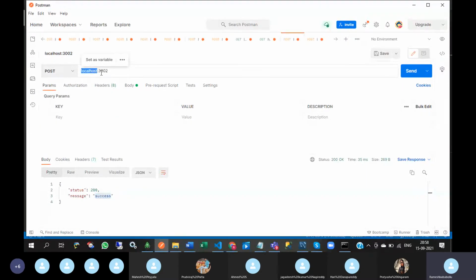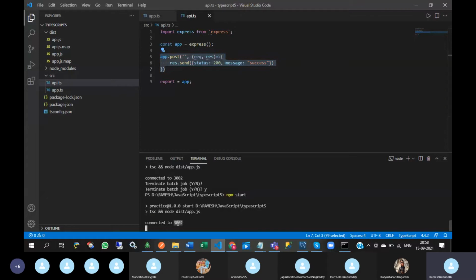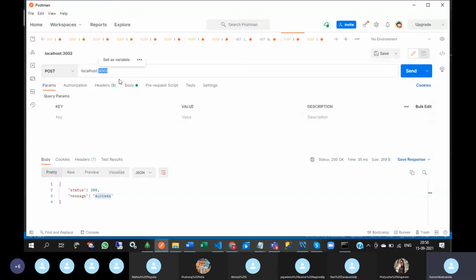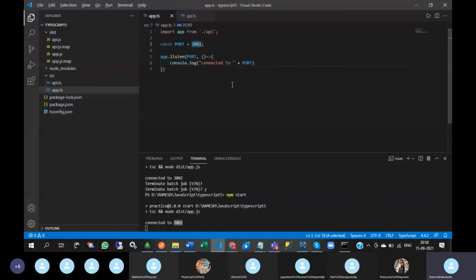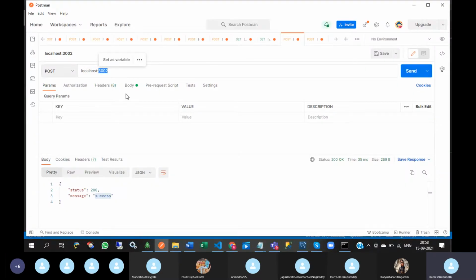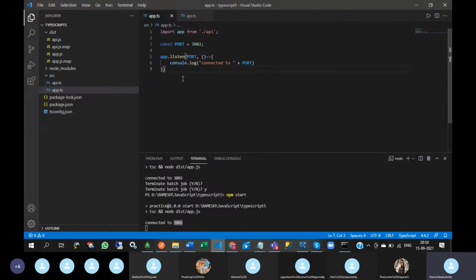Okay, just give localhost colon whatever the port, 3002. If you want to give any other port number, you can give. Okay, but whatever port number you have given in this port variable, that port number only you have to give here. Okay, so this is some sample API.